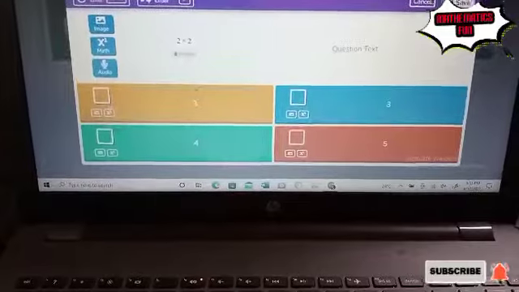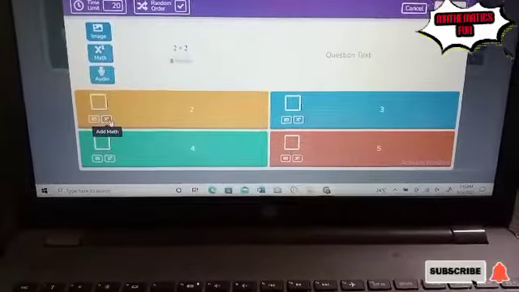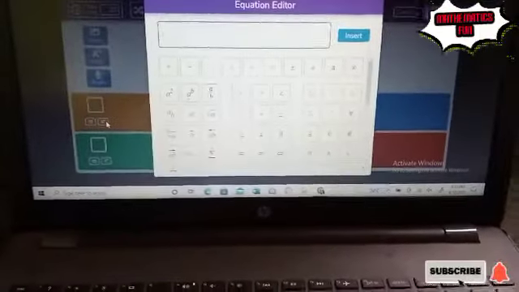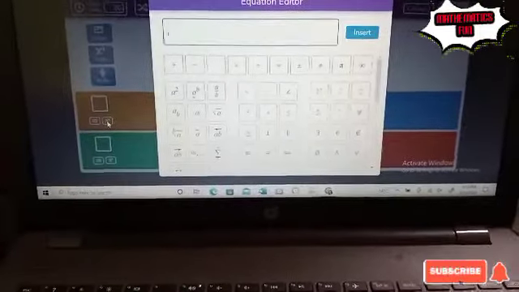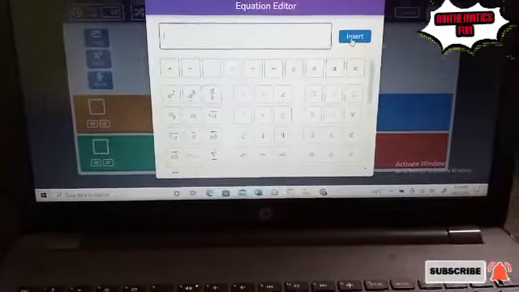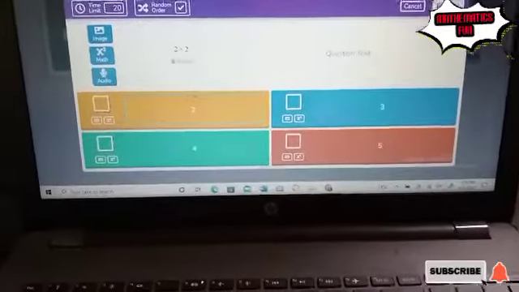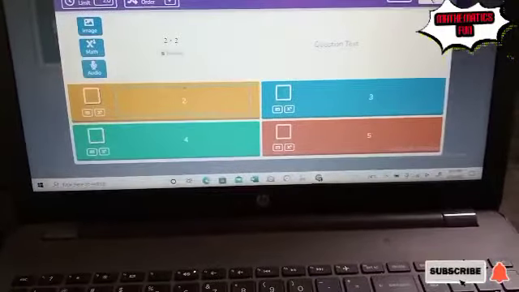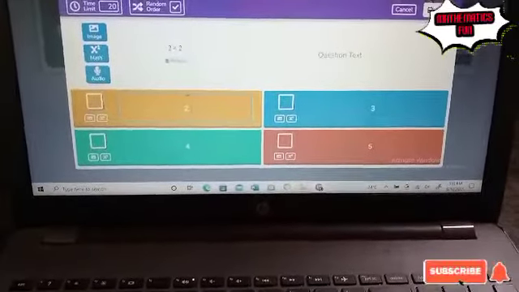Then this is also your answer. If you also need symbols in your answers, you go to this side. You can see my arrow. You go here and input whatever you need inside, then you insert it. But because I am not dealing with symbols as part of my options, I am not going here. That's why I inserted those numbers normally.